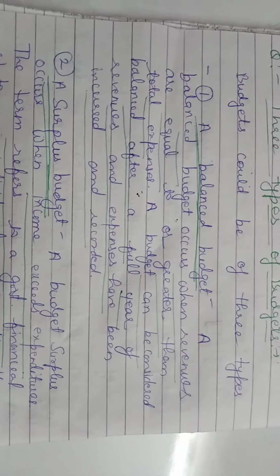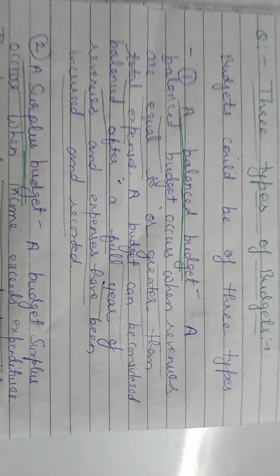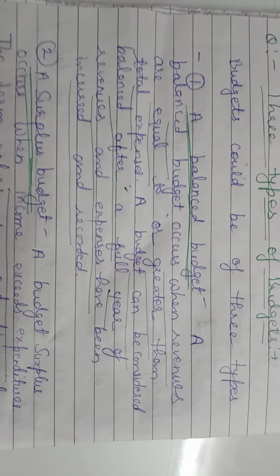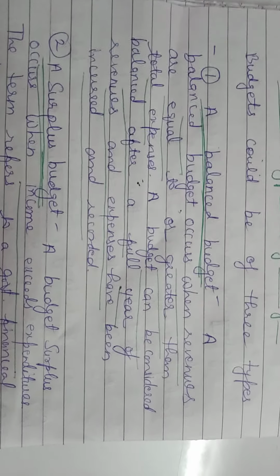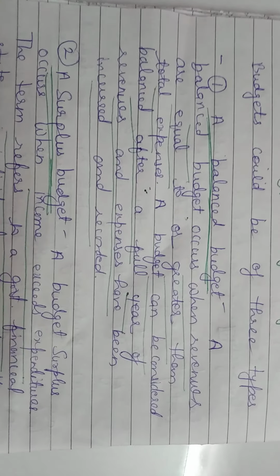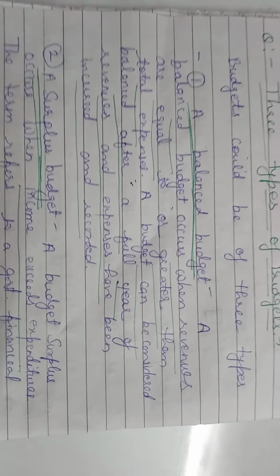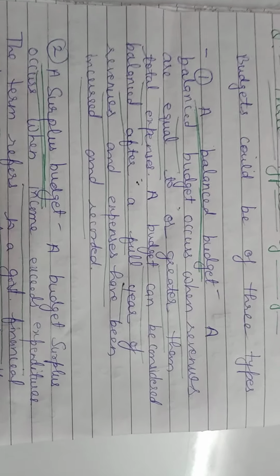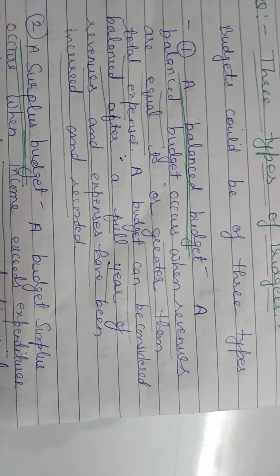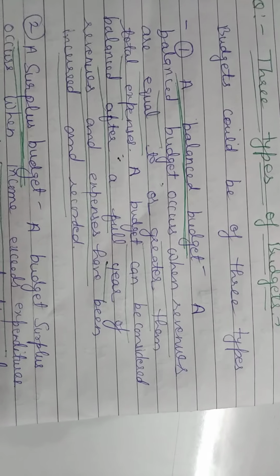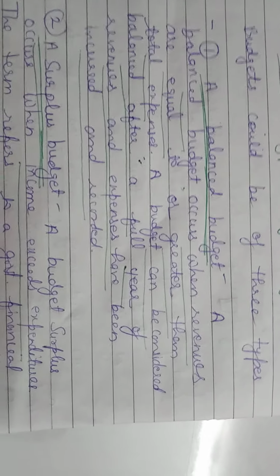When the revenue is equal to or greater than total expenses, then it is a balanced budget. A budget can be considered balanced after a full year of revenues. Some expenses and revenues have been incurred and recorded. So it's a balanced budget.